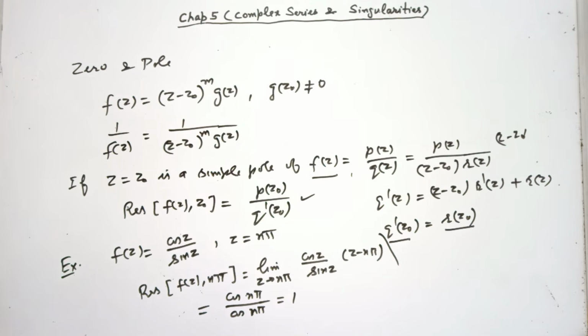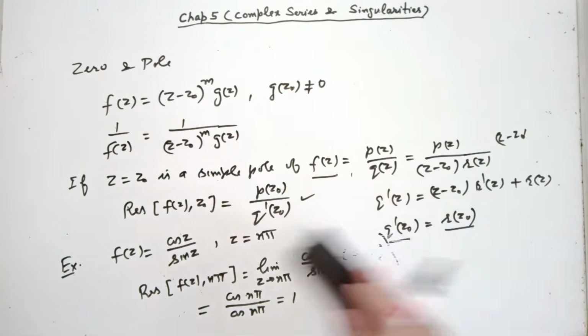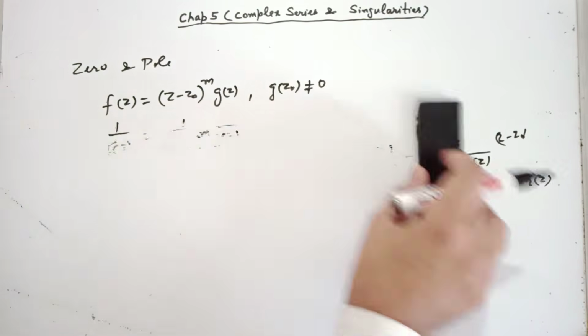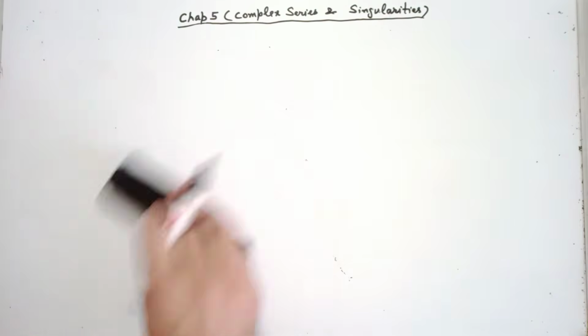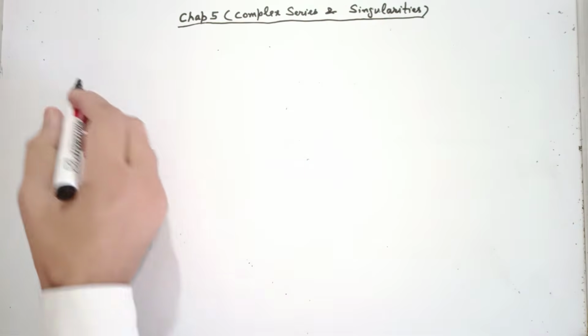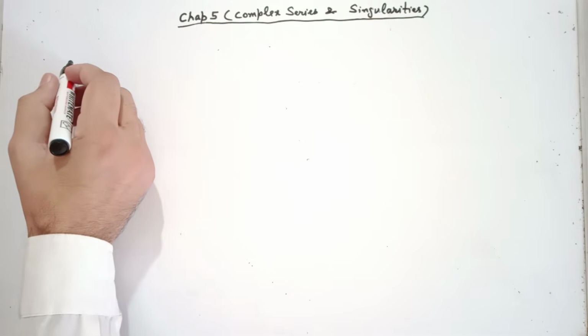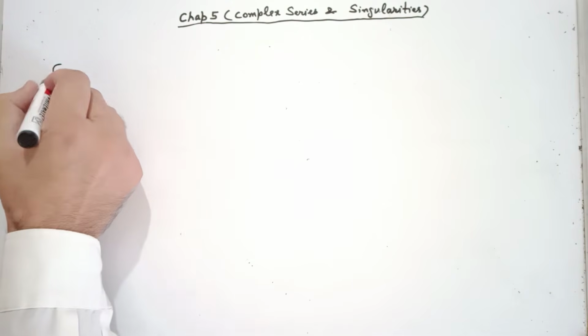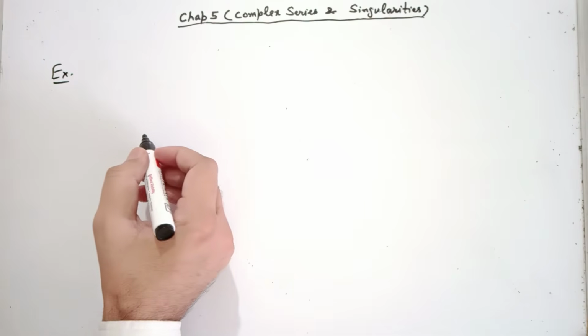Now let us see the application of residues, or you can say the Cauchy residue theorem, for solving some real integrals. Evaluation of real integrals using the residue theory. See this example, you will understand how it is applied.